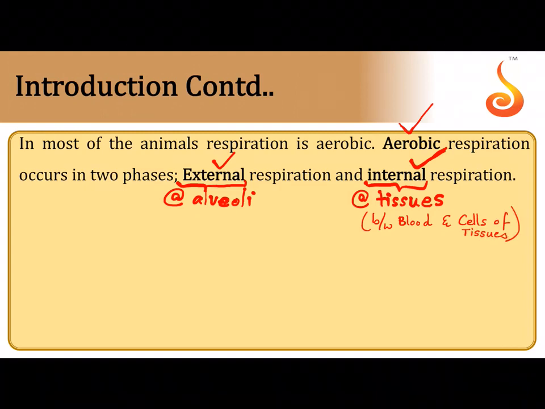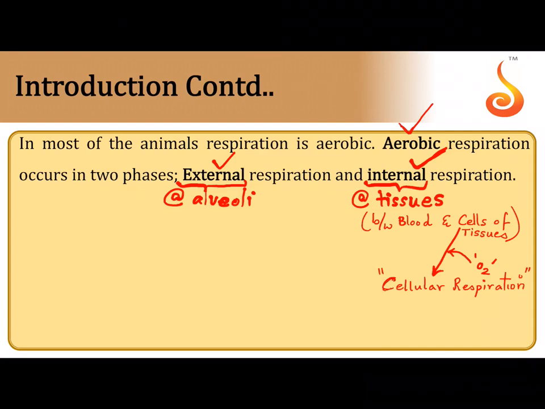Okay, then you have to remember that once this cell takes up oxygen from the blood, the cell carries out another type of respiration that is referred to as cellular respiration. Now, during cellular respiration, there is utilization of oxygen and there is production of water molecules.